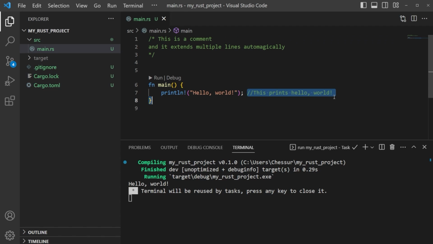These are just for ourselves and our sanity and for other people as well. So make sure that you write comments as you go, especially when you're studying. It doesn't hurt to put notes in here for yourself as you build out your programs. So something to consider, and we'll be using this along the way as well.